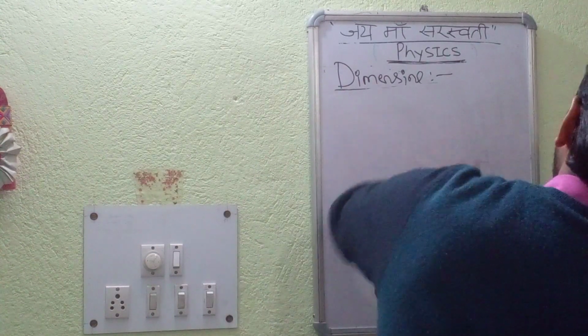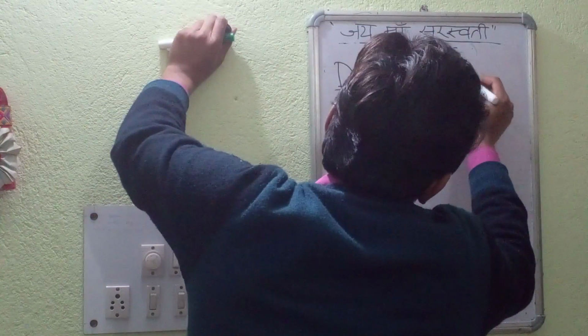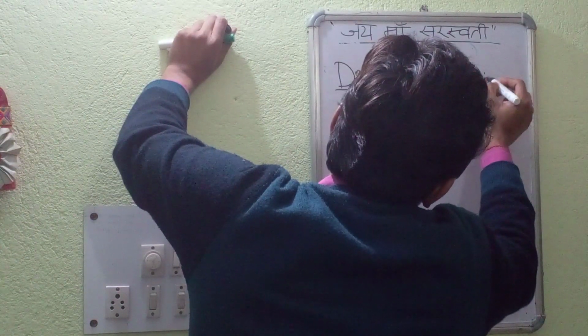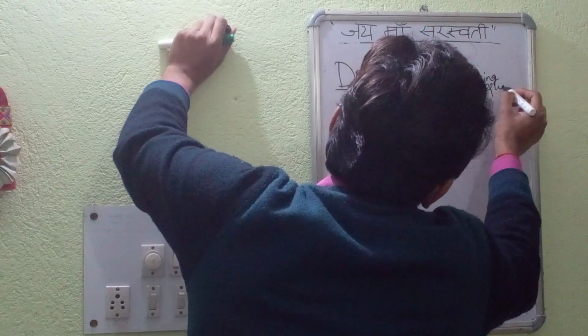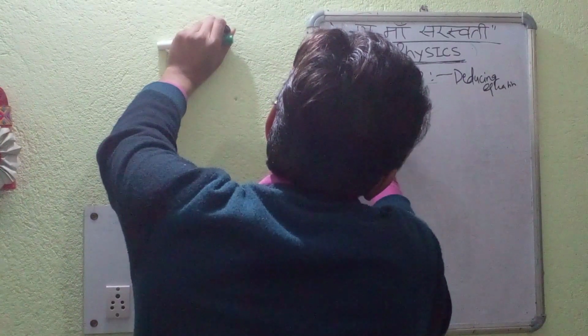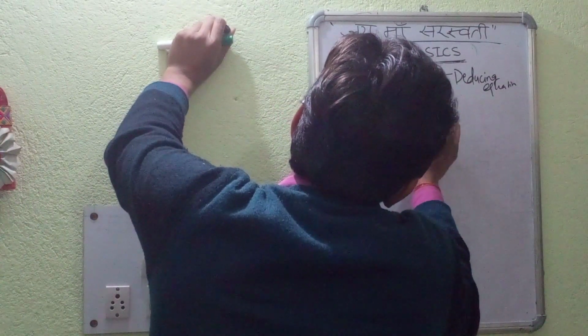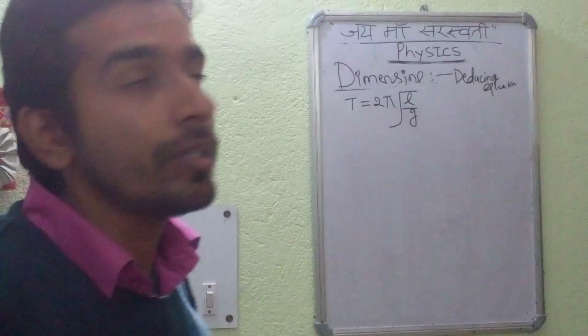Deducing the relationship, it is an important aspect. Deducing equations. We will be taking the example of time period. Time period T is equal to 2 pi under root L by g. That is the formula. We know that is the formula.